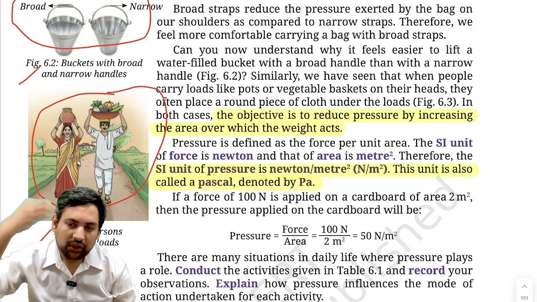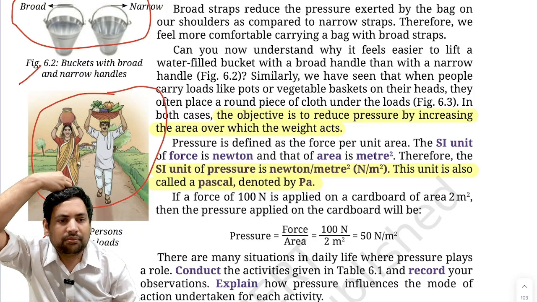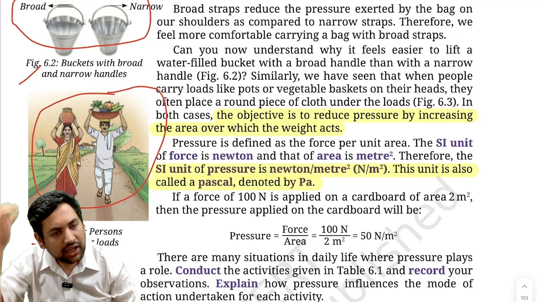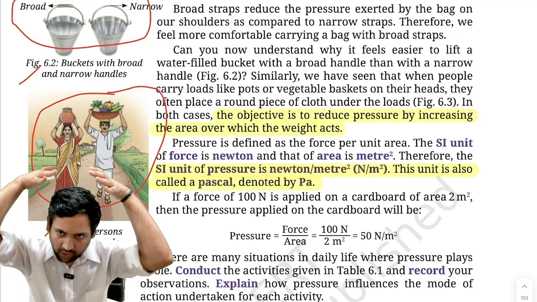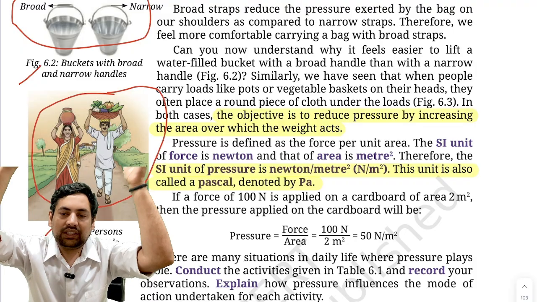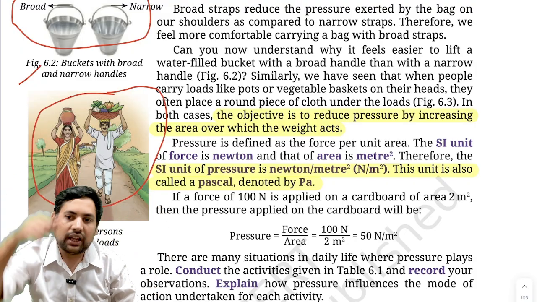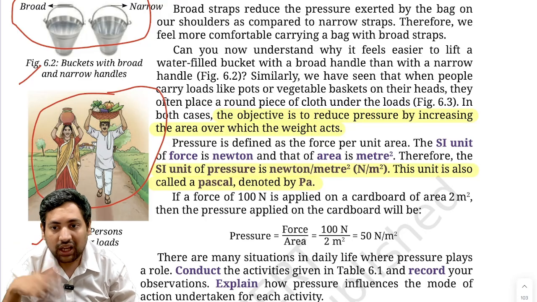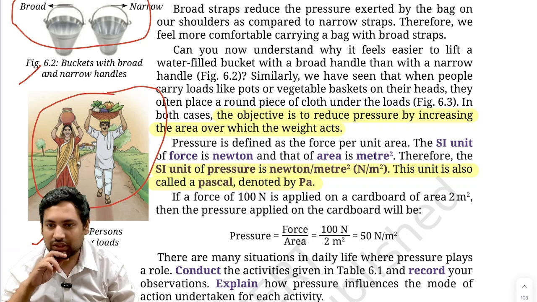Because if they put the basket directly, even on a very small point or small area where the basket is in contact with your head, all the pressure will be applied here. But when they place that round thing, and above that they place the basket, because of the round cloth, it is distributed on your entire head. Force is exactly the same, but the pressure that is per unit area tends to decrease, and that's why they are able to carry it for long distances.